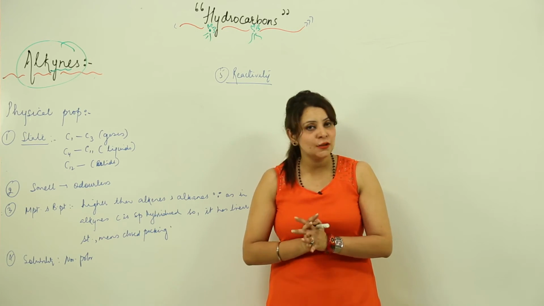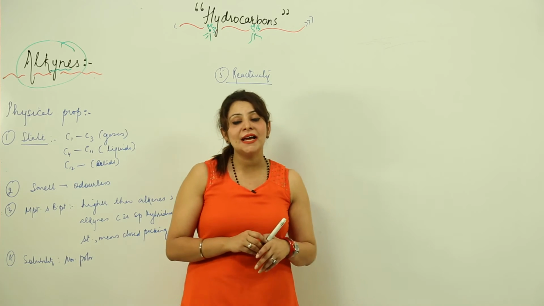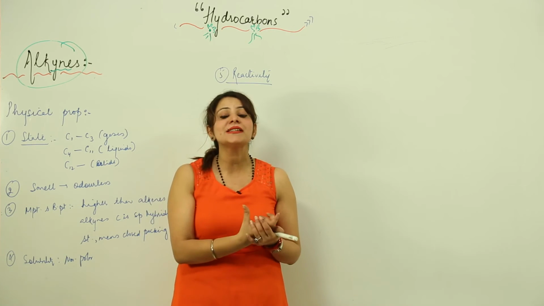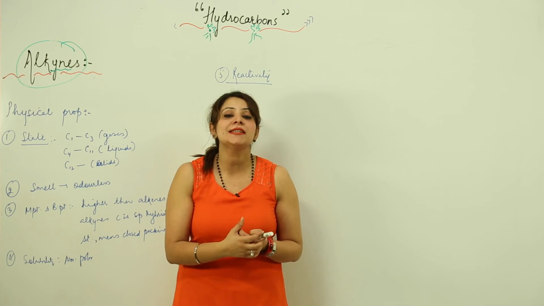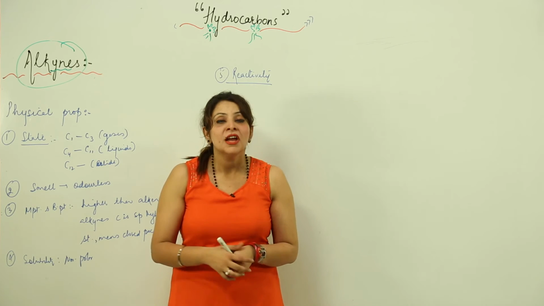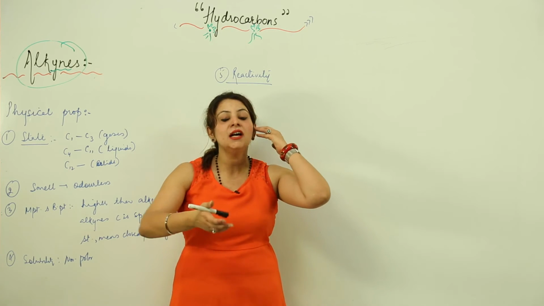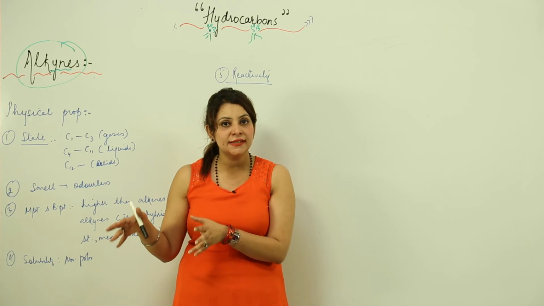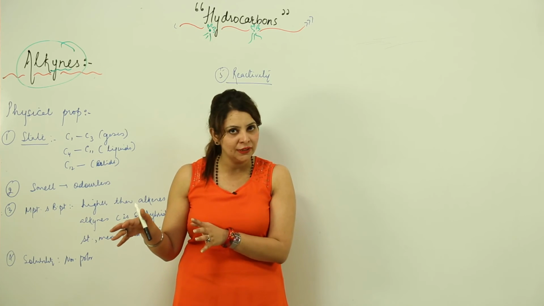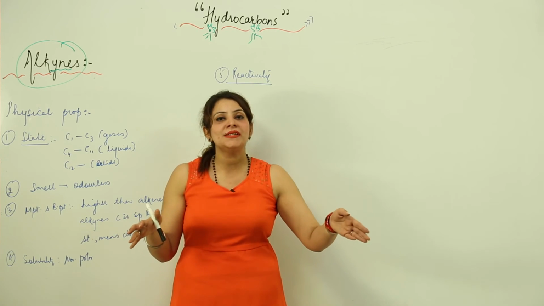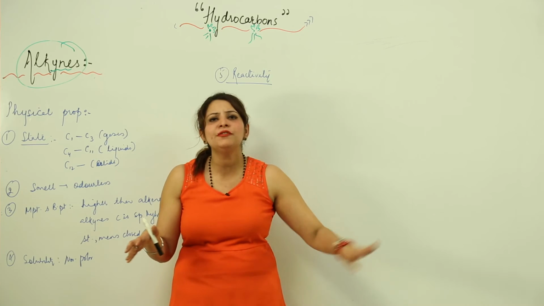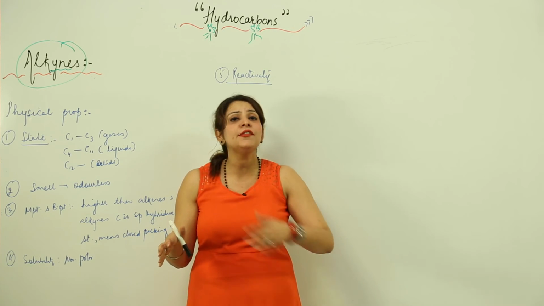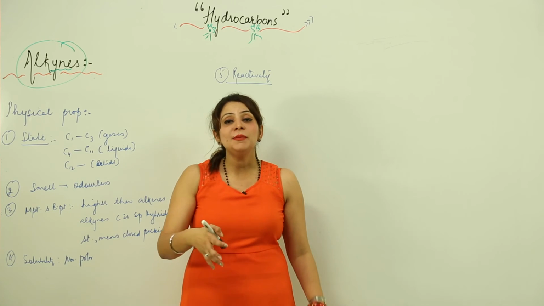Now we are going to start with the chemical properties, but before we do that, I just want to make you familiar that as far as reactivity is concerned, alkynes are actually less reactive compared to alkenes. When we compared alkanes and alkenes, we said that alkanes are paraffins, they have low affinity, and they don't react at normal conditions. In comparison, alkenes undergo addition reactions very fast, they can add any substance like water or hypohalous acid, showing different kinds of addition reactions. So they were reactive.